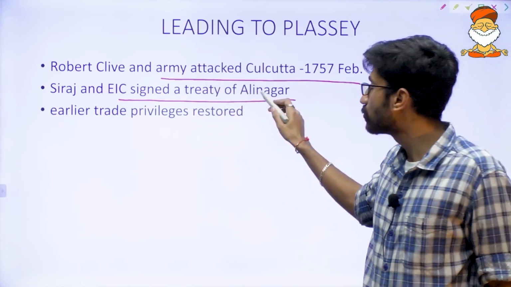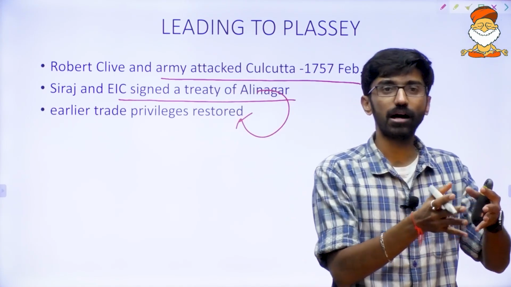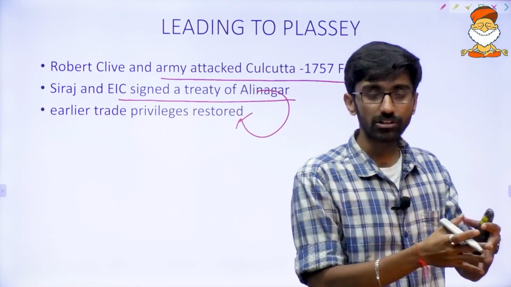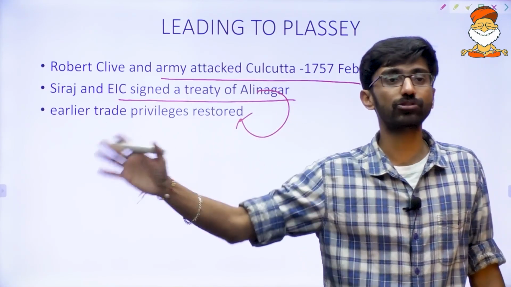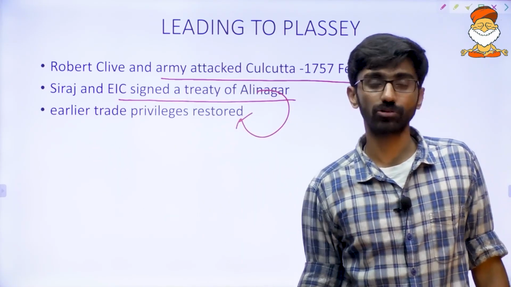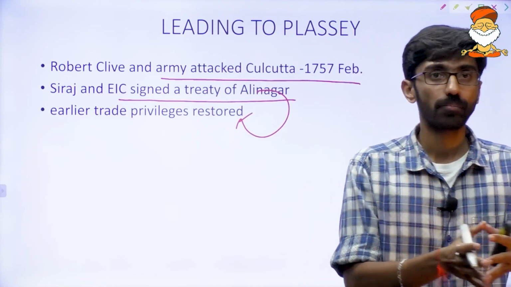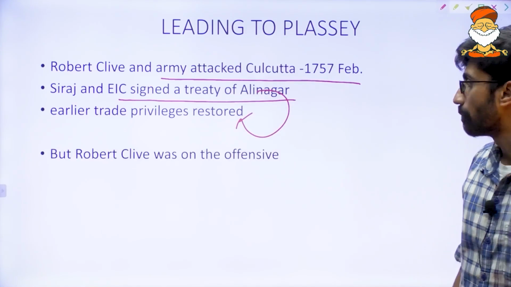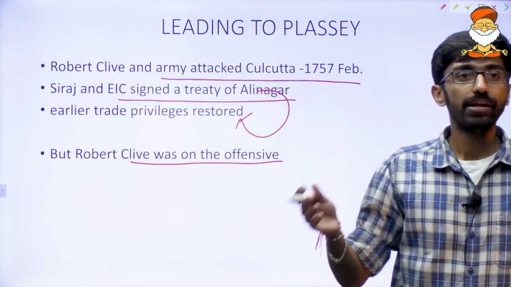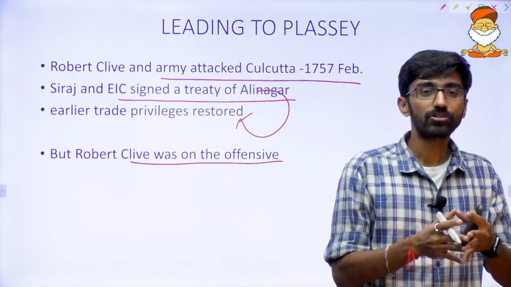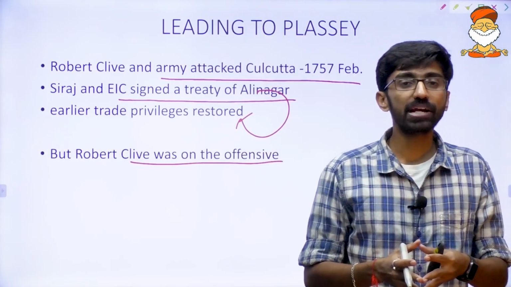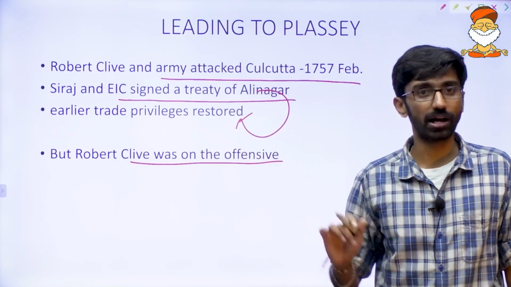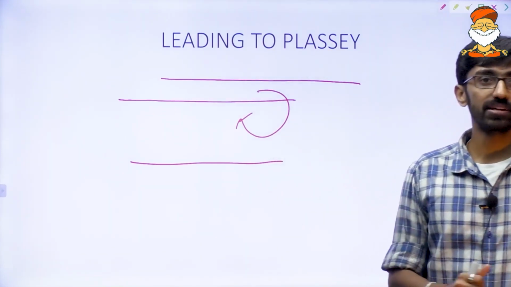Okay. Now according to this treaty, the earlier trade privileges of the Britishers, which were taken away by Siraj-ud-Dowla after attacking Qasim Bazar, were now restored. The English were allowed to trade again, because previously all their rights had been taken away by Siraj-ud-Dowla. But Robert Clive was on the offensive right now. He sensed the danger of Siraj-ud-Dowla. Siraj-ud-Dowla is never going to make the Britishers' job easy in Bengal, and that is the reason Clive thought we should eliminate Siraj-ud-Dowla, and that is the reason he started a conspiracy.